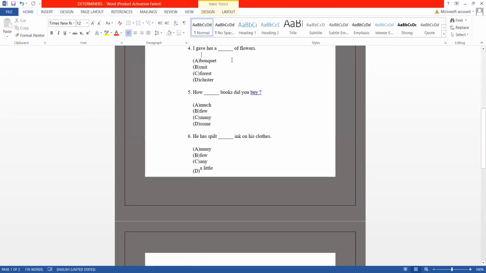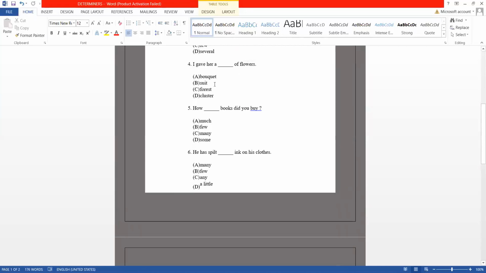I gave her a dash of flowers. This again involves the use of a collective noun, a bouquet. Remember this word: bouquet is not pronounced as it is spelled. The T at the end is silent. It is not pronounced. And it is a collective noun for flowers.